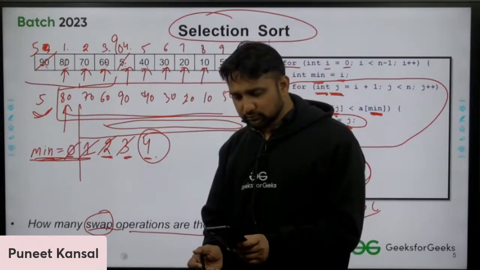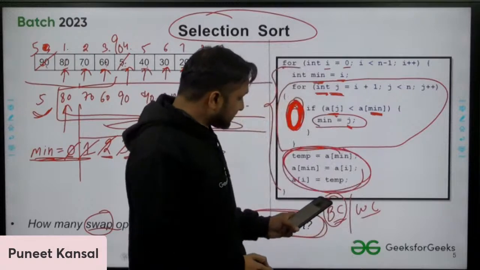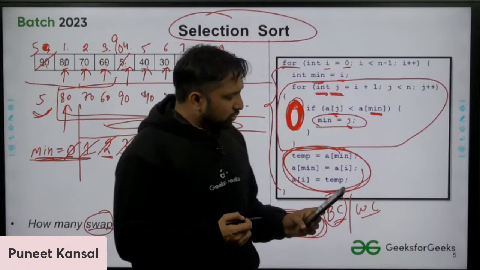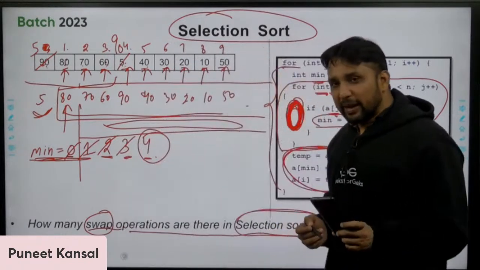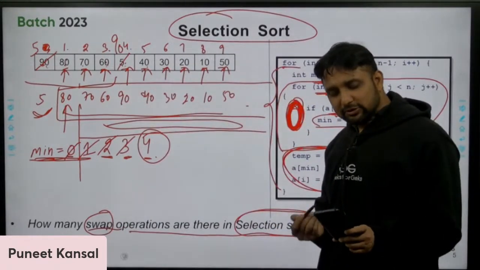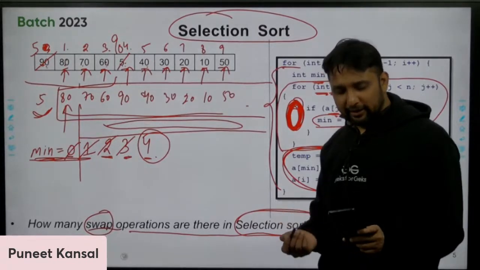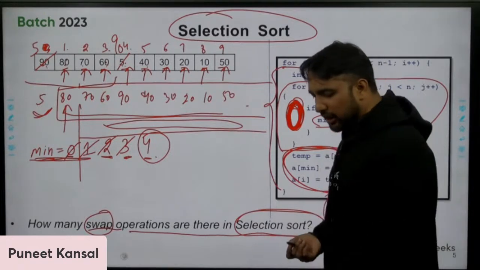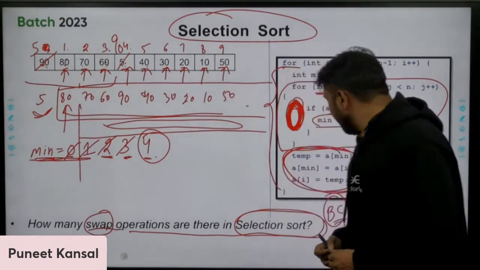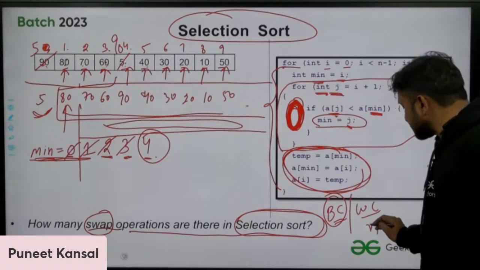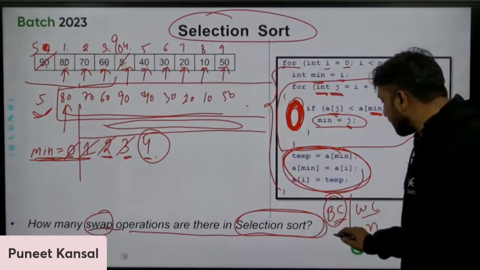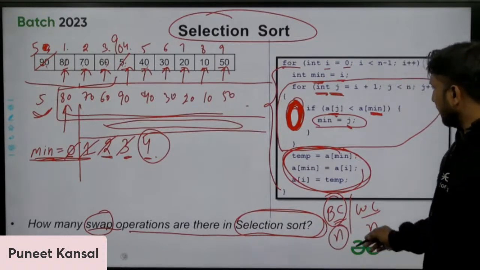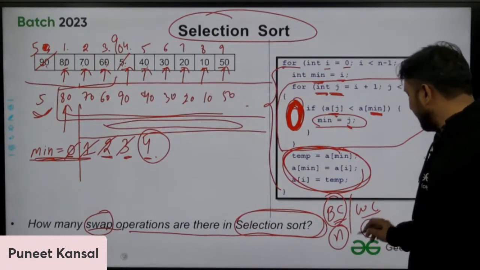I think Praveen is saying that in the best case we perform 0 swaps, and in the worst case we perform n. Actually, we perform n swaps in the worst case, and we perform n swaps in the best case also. In the best case also we perform n swaps, and in the worst case also n swaps.